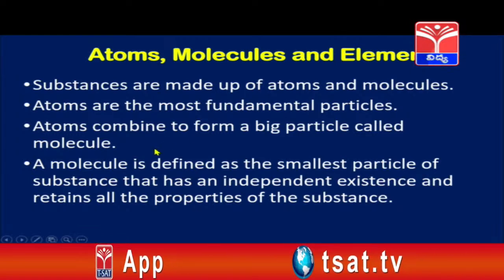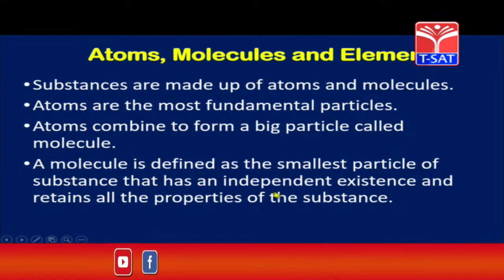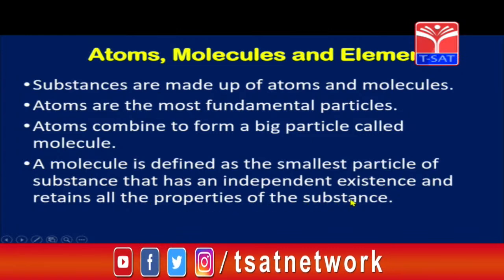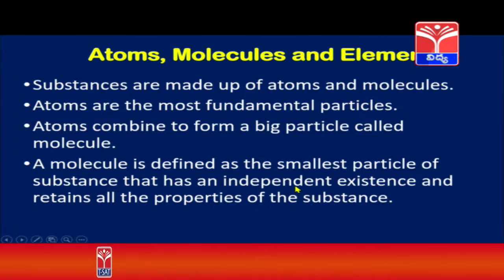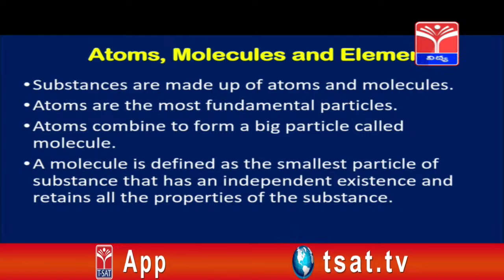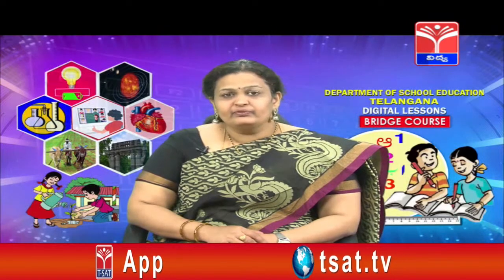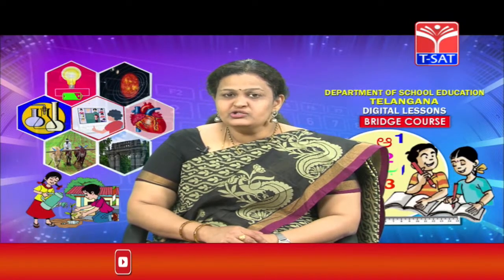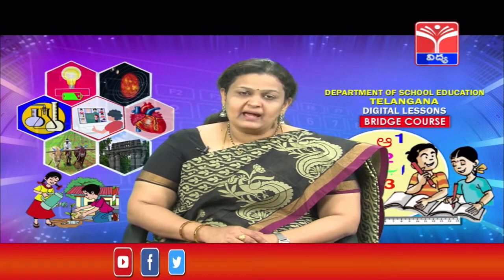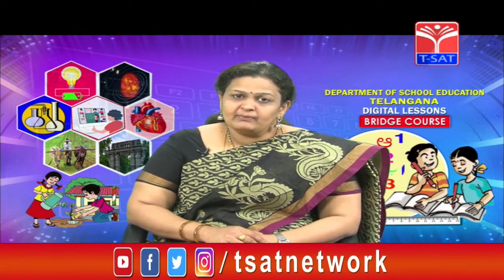Okay children? A molecule is defined as the smallest particle of substance that has an independent existence and retains all the properties of the substance. So suppose children, we are talking about carbon dioxide gas. If we are talking about carbon dioxide gas, then every constituent particle in the gas is a molecule of carbon dioxide.